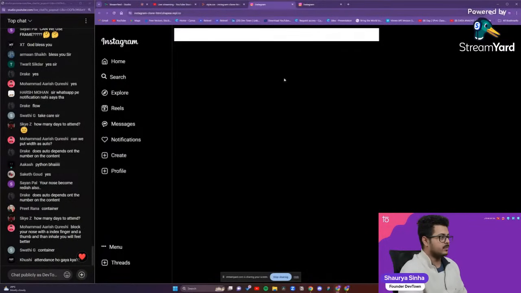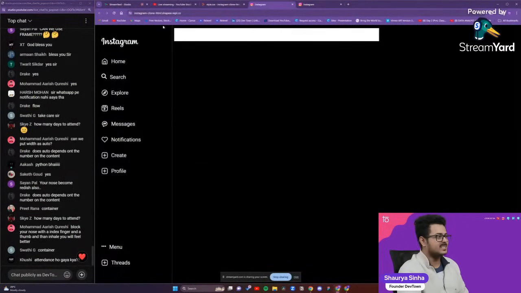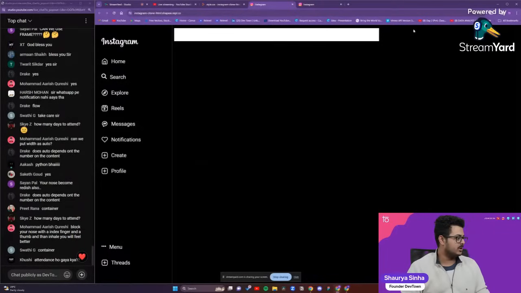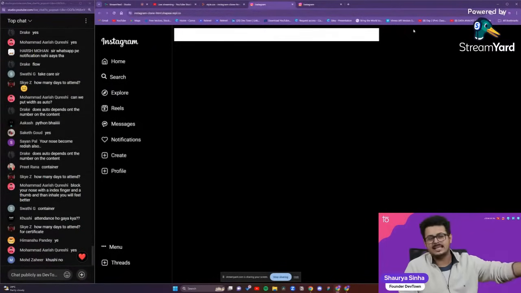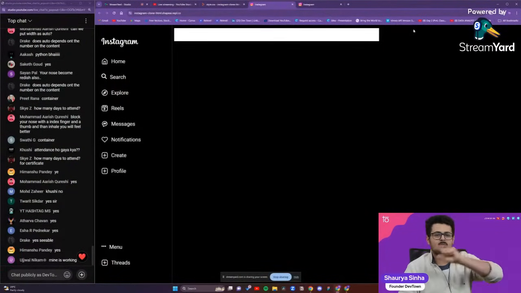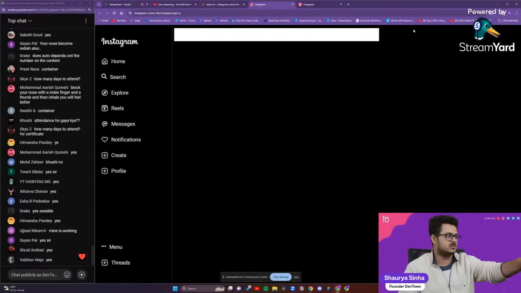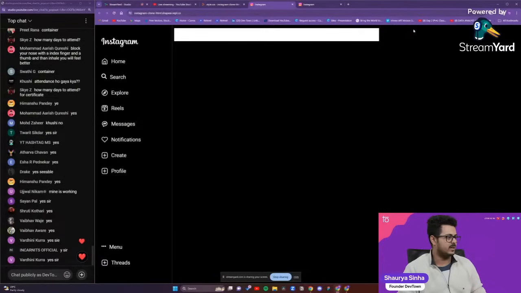So yeah, it is not working properly. The height we have set as auto, and because we have nothing present inside of it, it is giving us this small size. Are you guys able to see this? Please let me know. Because there is nothing present inside of it right now. It's a totally empty div container. It is giving us just a small size, but yeah, it's present in the middle. It looks okayish. Then we'll start putting the rest of the things inside of it.